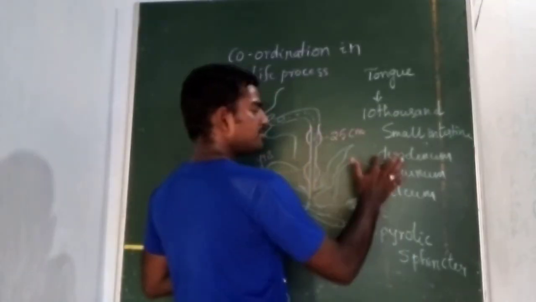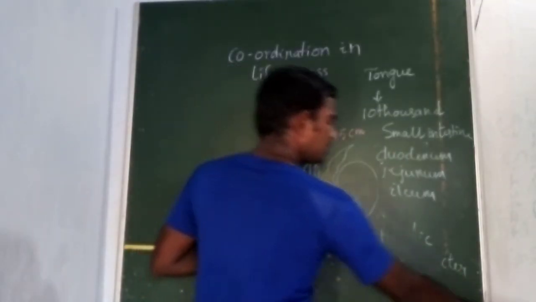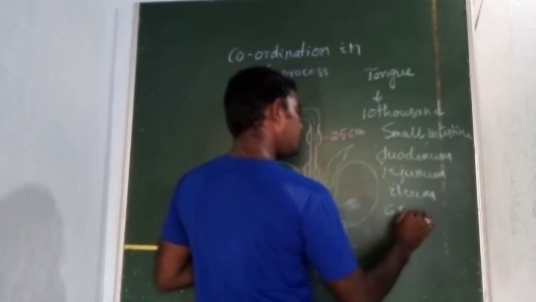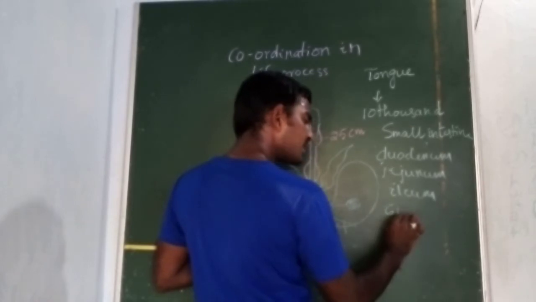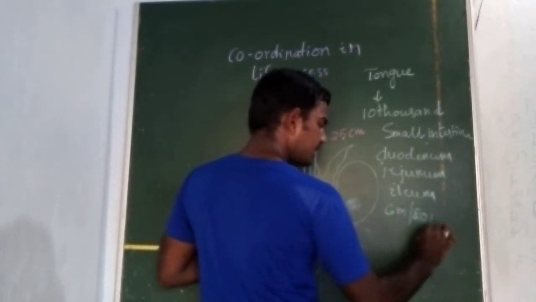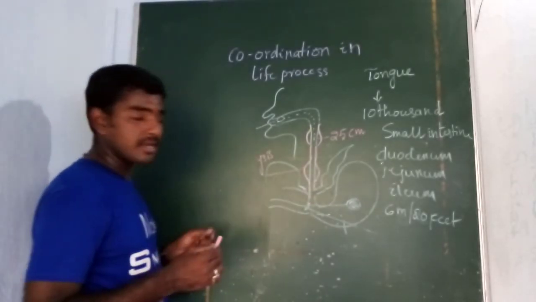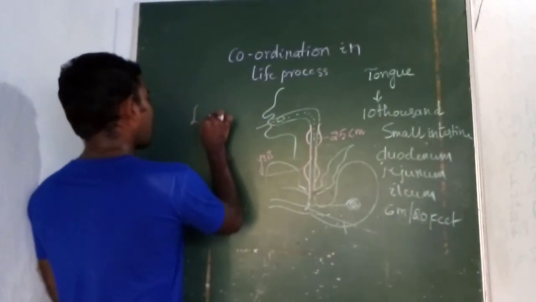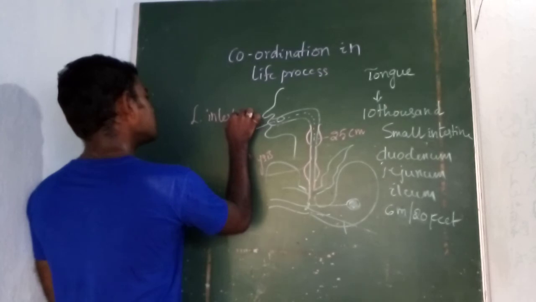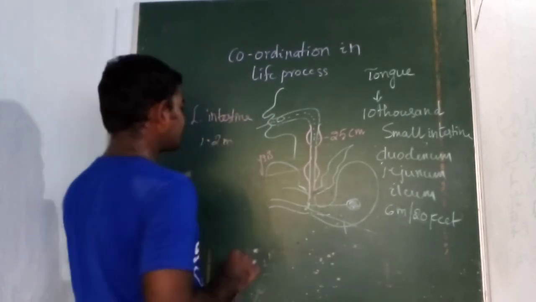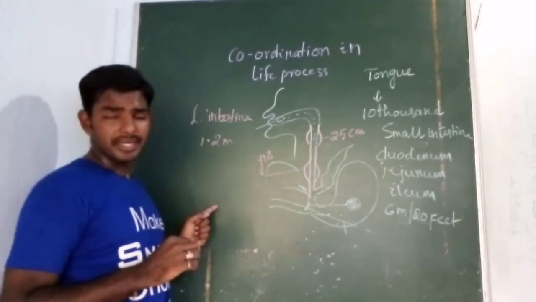So if you see the length of the duodenum, jejunum and ileum, it is nearly 6 meters or 20 feet, the small intestine. If you see the large intestine, the length is 1.2 meters, consisting of cecum, colon and rectum.